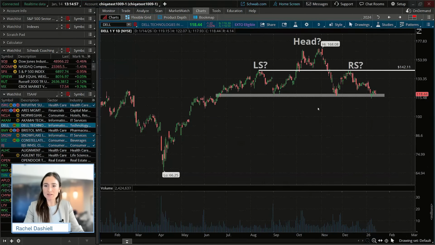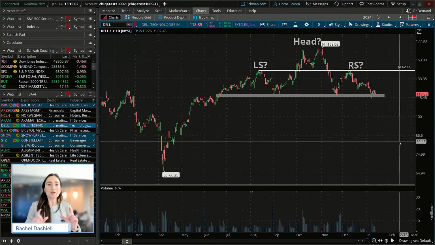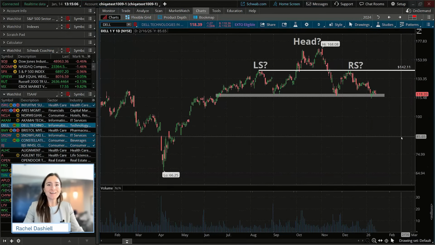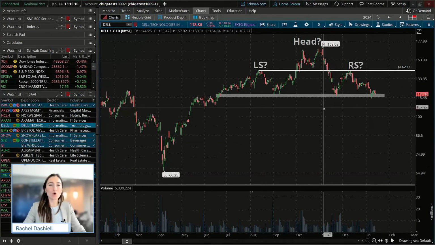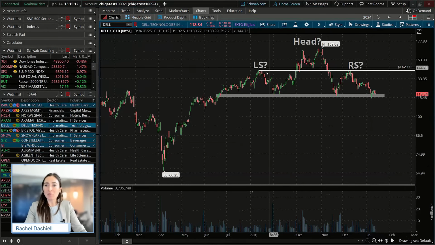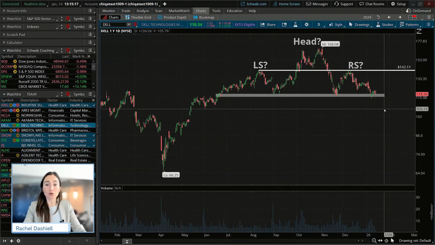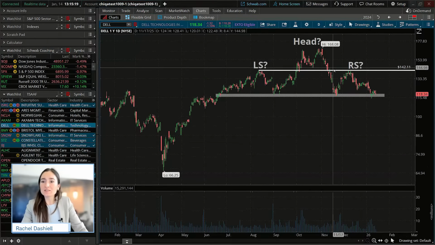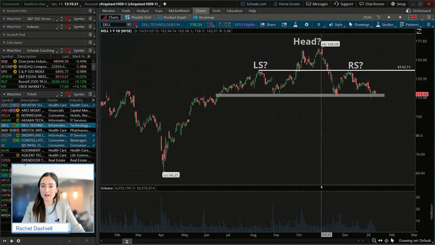If I just draw this here, that is what you will see with a true head and shoulders pattern. Typically, those shoulders are not going to be more than a couple percentage points away from each other, maybe 1 to 3%. And you can see those are pretty much identical. I don't know if they're on the penny or not, but you can see pretty even there in that case.